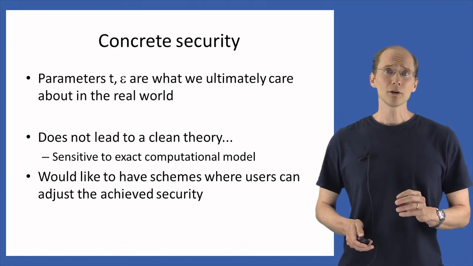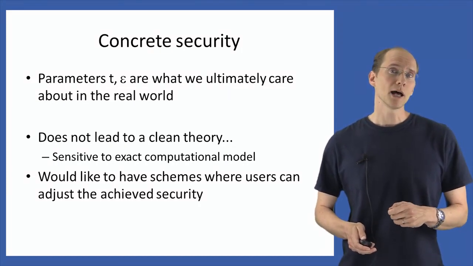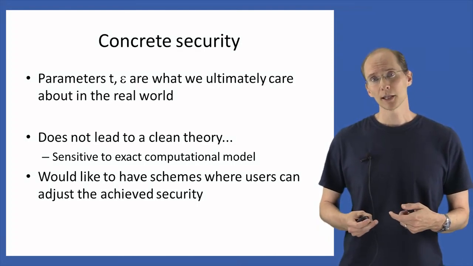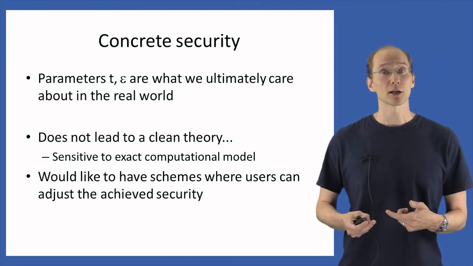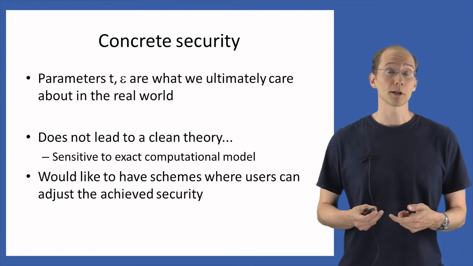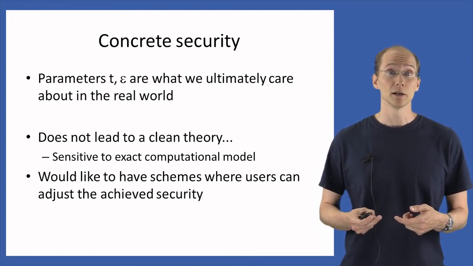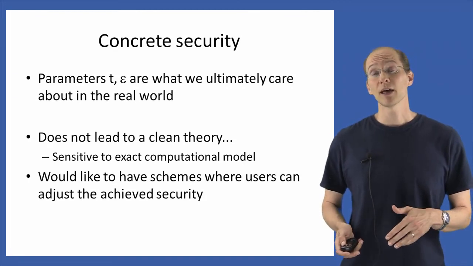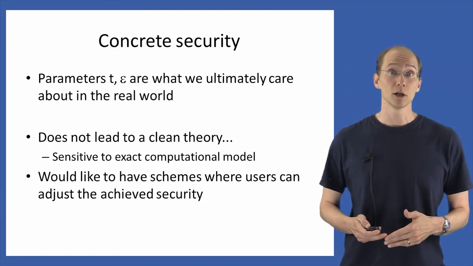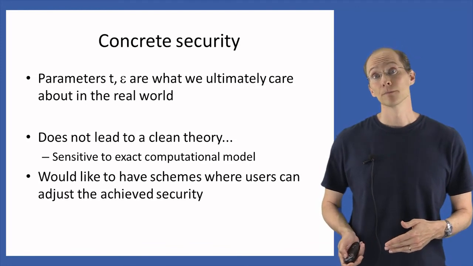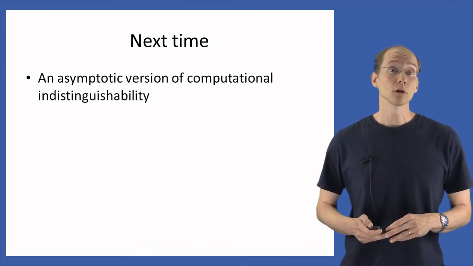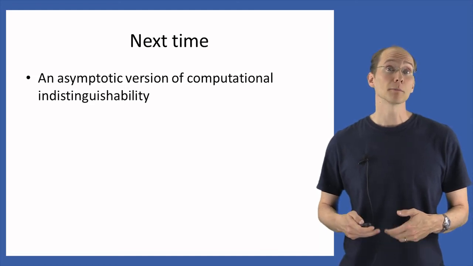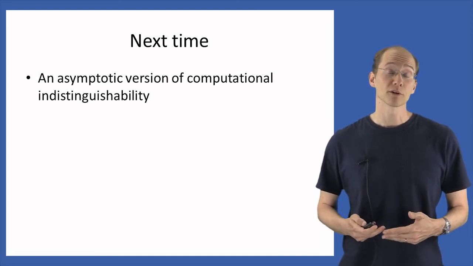Furthermore, we'd like to have schemes where users are not bound to some particular choice of t and epsilon, but where they can instead adjust the levels of security, that is, adjust the parameters t and epsilon that the scheme can provide, to some levels that are comfortable for them. And we'll see that in the asymptotic notion of security, we can actually achieve that. So next time, we'll revisit the notion of computational indistinguishability using the asymptotic relaxation of perfect indistinguishability.